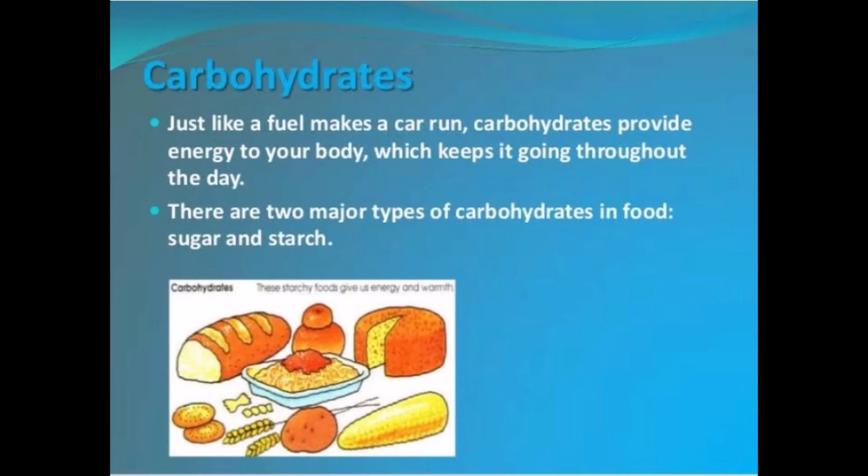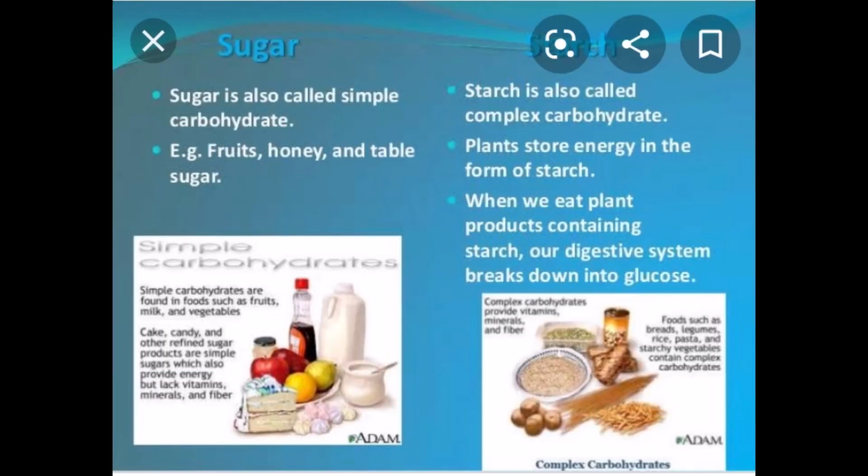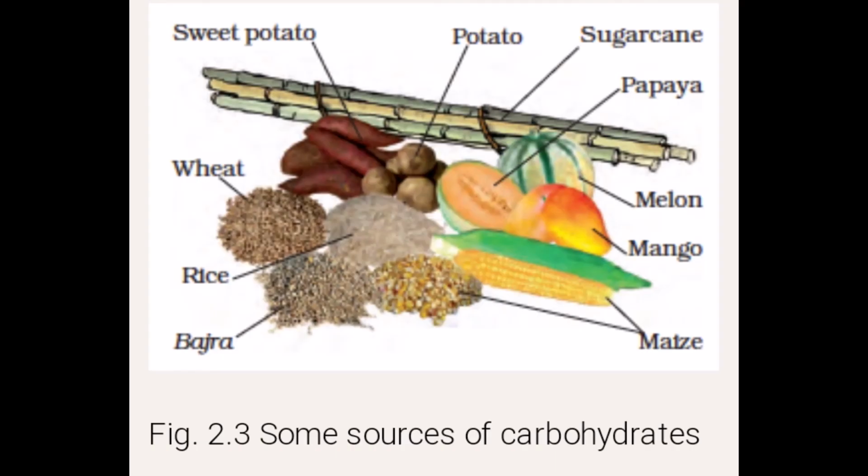Carbohydrates in our diet are a source of energy. Sugar is also called simple carbohydrate and starch is also called complex carbohydrate. Sugar is sweet in taste and starch is tasteless and colorless. Fruits like mango, banana, lychee, melon, etc. are rich in sugar. Cereals like wheat, rice and maize are rich sources of starch. Some vegetables like potato and sweet potato also contain starch.